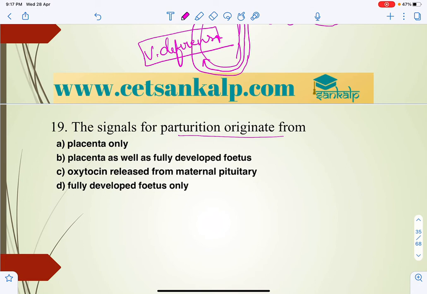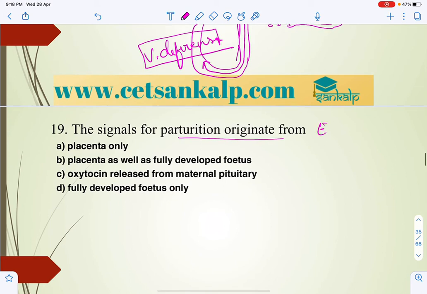So here we can say that parturition is, after completion of the gestation period, when they give birth to young ones. Ejection or expulsion of the fetus, that is the fully developed baby, is called parturition. The placenta induces a mild contraction of the uterus, right, and that gives a signal called the fetal ejection reflex.